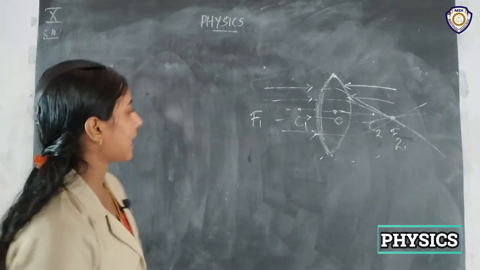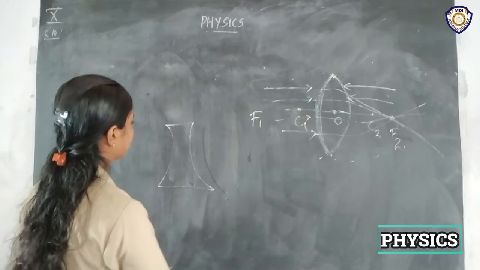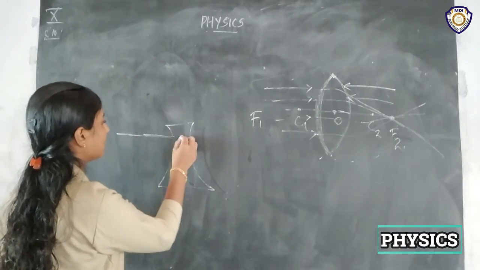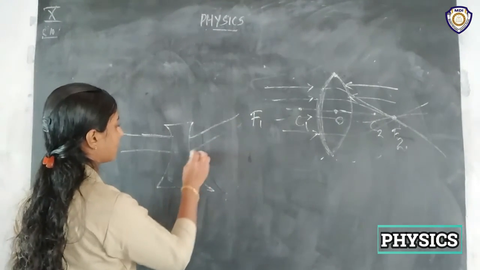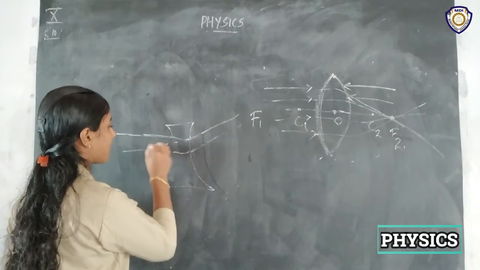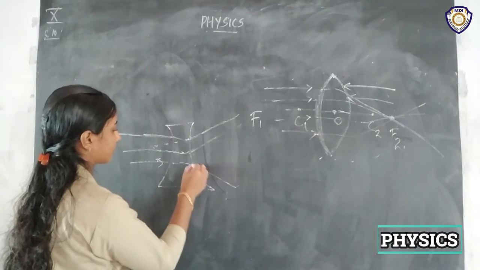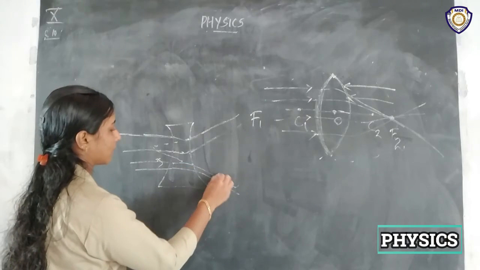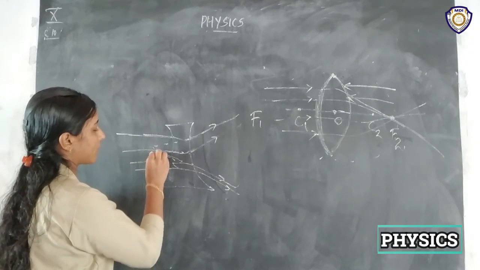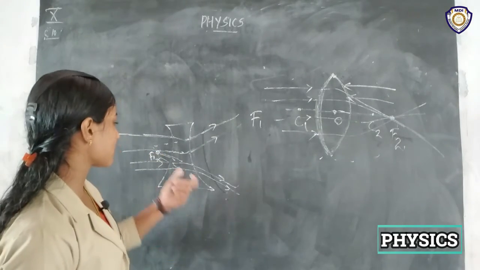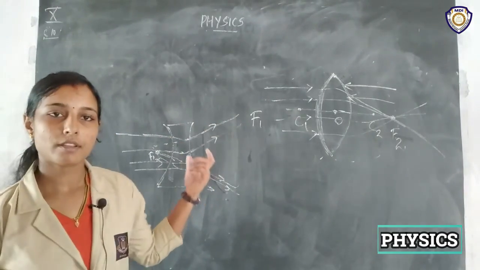And in the case of a diverging lens, the rays appear to diverge from a point, and this point is known as the principal focus of this concave spherical surface.